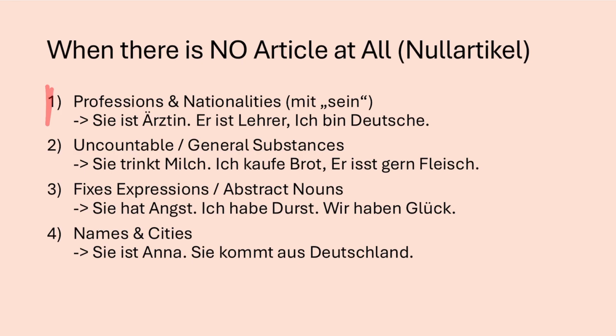With professions and nationalities after sein, to be. Sie ist Ärztin, she's a doctor. Er ist Lehrer, he is a teacher. Ich bin Deutsche, I am German. Do you remember the verb conjugation of sein? Ist, bin are all sein. If you say what someone's job or nationality is with the verb sein, we leave out the article.